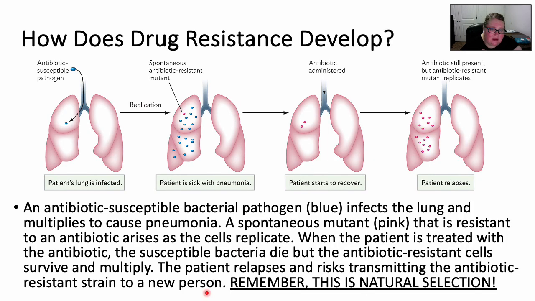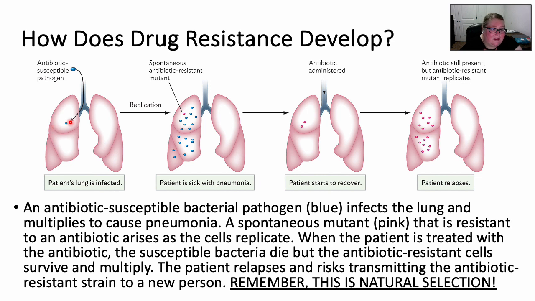Now, with this next example, we've talked about this quite a bit, just not this specific of an example. So we talked about natural selection and how antibiotics can select for antibiotic resistance, for drug resistance. But let's look at what this actually looks like. So we have our patient. They have a form of bacterial pneumonia. Okay, so the strain of bacteria that they catch is susceptible to antibiotic treatment. Okay, that's the blue guys in this picture.